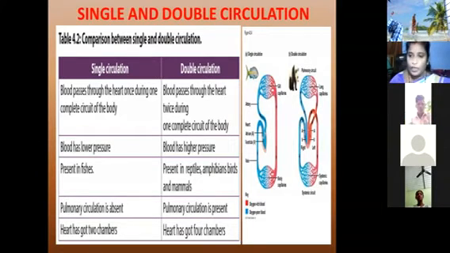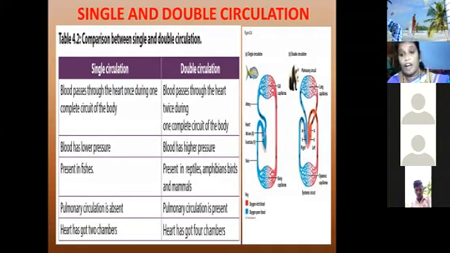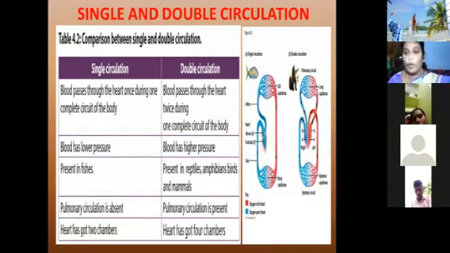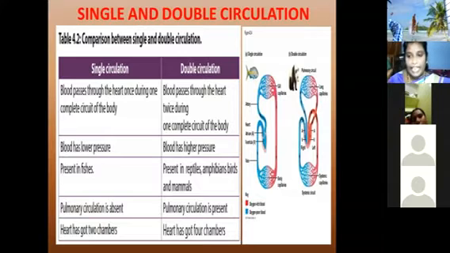The pulmonary artery and pulmonary vein are different: the pulmonary artery carries deoxygenated blood, and the pulmonary vein carries oxygenated blood. It is quite the opposite of artery and vein. Arteries carry oxygenated blood, while the pulmonary artery carries deoxygenated blood.